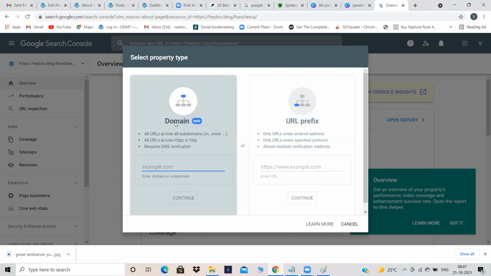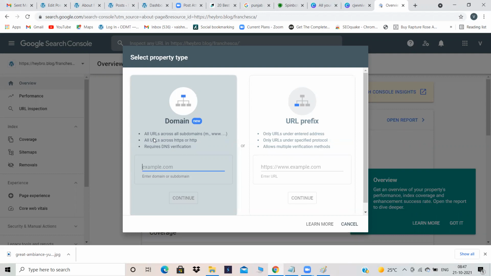Now, what is domain? Domain is the name of the website, right? Read over here. In these two, you can select one option, but prefer this option only. Suppose now ODMT website is there or Hebro.blog website is there, right? They have n number of subdomains also.